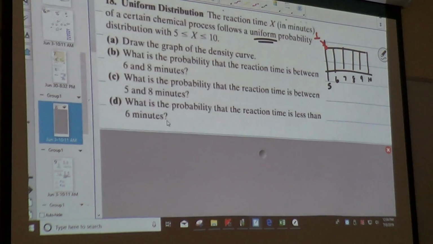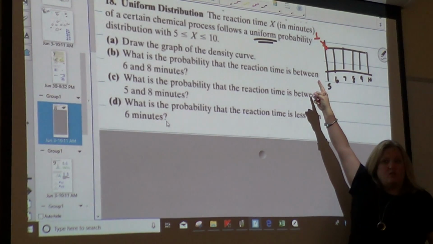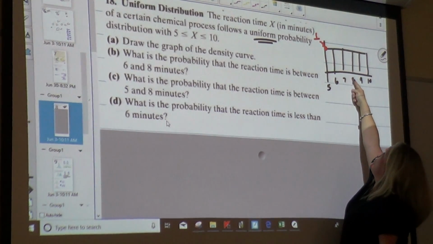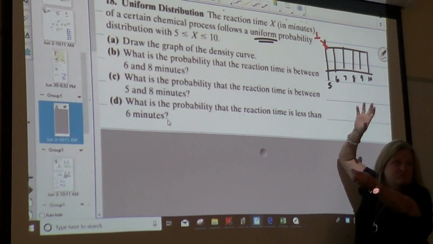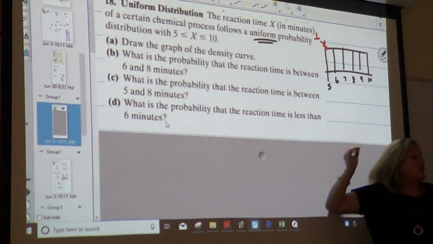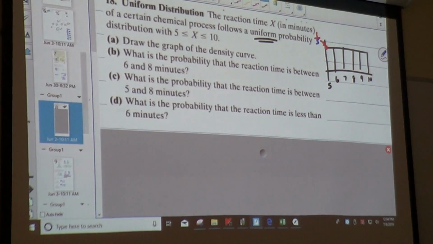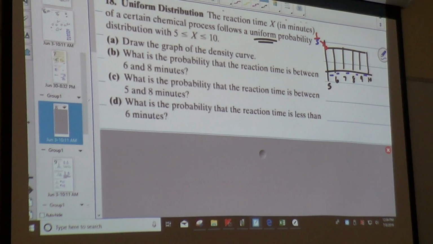So when I come here, I need to know, what is that number going to be up there? 1/5. Because there's 1, 2, 3, 4, 5. You can't just take that number. That number would be if it was from 0 to 10. So this is going to be a 5 because there's 5 pieces. Does that make sense? That's why that's going to be 1/5 up there.